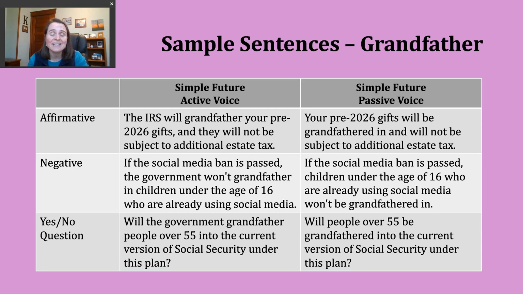When it was created back in the 1940s, the average lifespan was not as long as it is today. So many people say, you know what, it would be better if we started this later as people were getting older, so that they're not drawing this monthly income for as long.